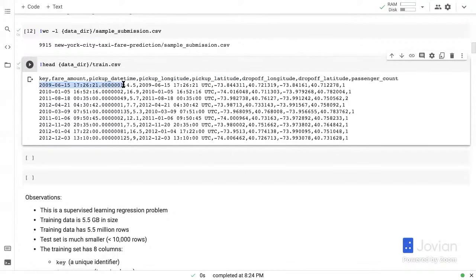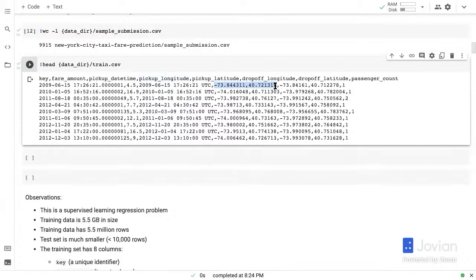So this is the key. It seems like every row has a unique identifier called the key. And then there is the fare amount for that ride. So for example, here the fare amount is 4.5. Then you have the pickup date time. So this is the date and time of the pickup. Then you have the pickup longitude and the pickup latitude.